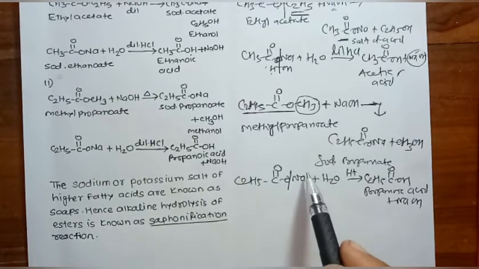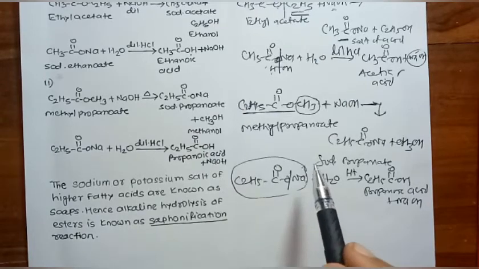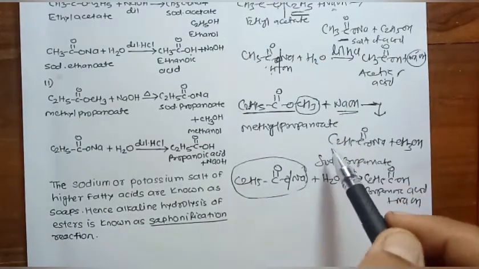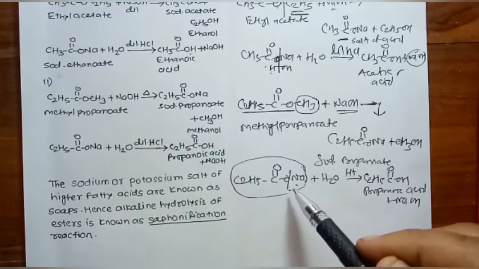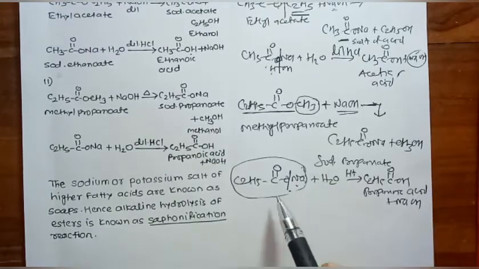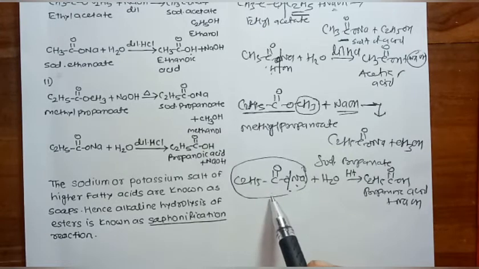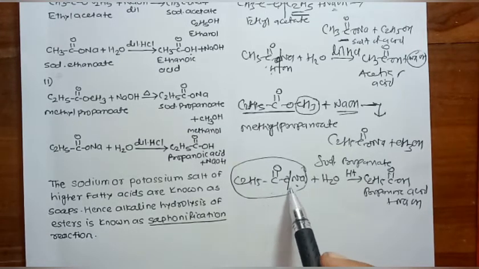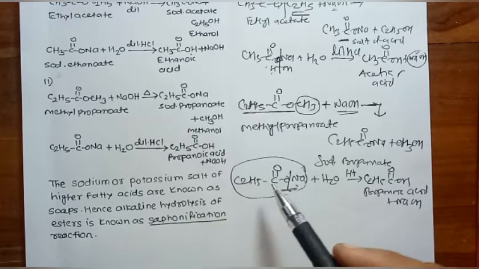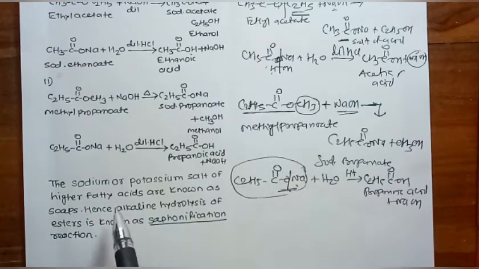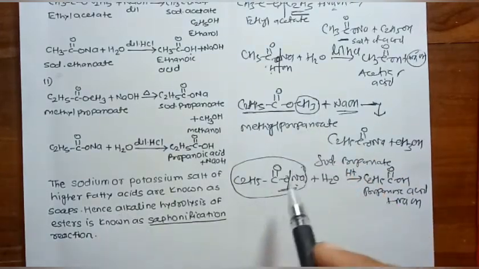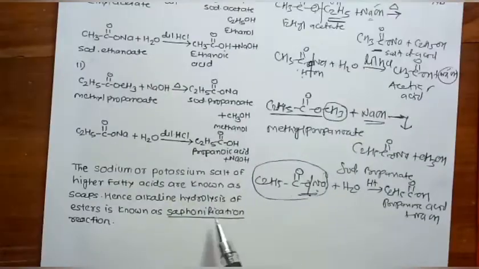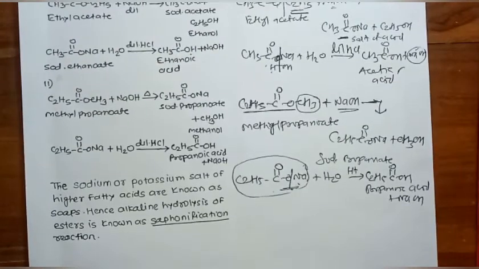Here such salts are formed. If instead of NaOH we take KOH, then instead of the sodium salt we will get the potassium salt. Such sodium or potassium salts of higher fatty acids are known as soaps. This reaction, the alkaline hydrolysis of esters, is known as the saponification reaction.